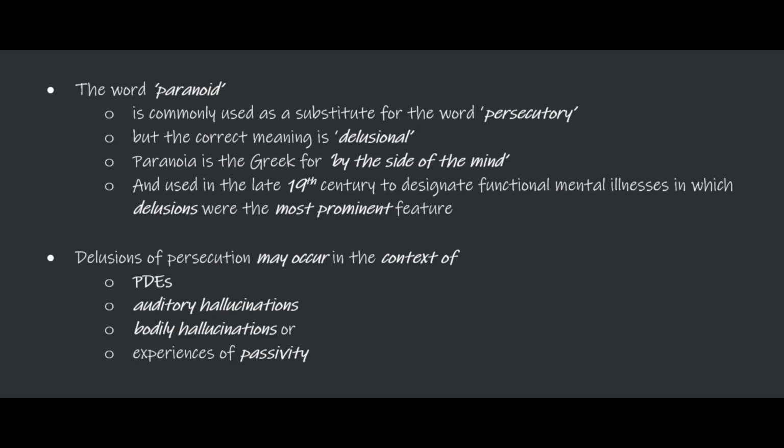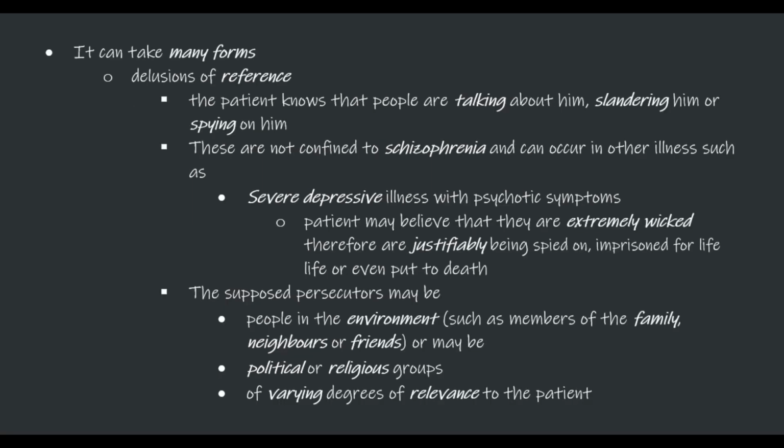Delusion of persecution. The word paranoid is commonly used as a substitute for the word persecutory, but the correct meaning is delusional. Paranoia is the Greek for by the side of the mind, and was used in the late 19th century to designate functional mental illnesses in which delusions were the most prominent feature. Delusions of persecution may occur in the context of primary delusional experiences, auditory hallucinations, bodily hallucinations, or experiences of passivity. It can take many forms.